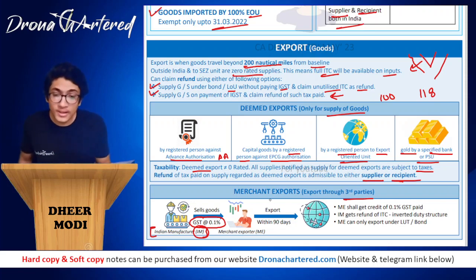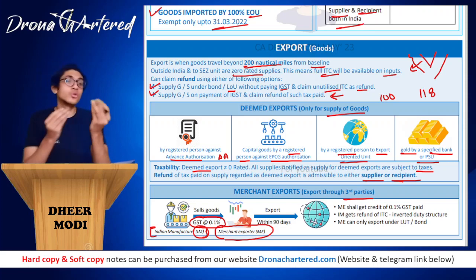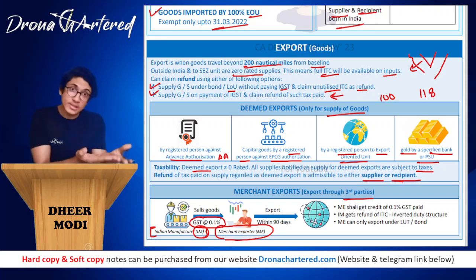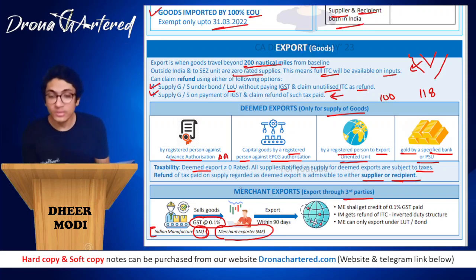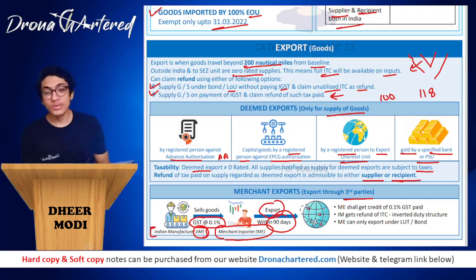He sells it to a third party. Over here your third party is your merchant exporter, that is your ME. The manufacturer says that, boss, I only know how to manufacture goods, you know more about export, so I will sell the goods to you and then you export it outside. So in such a case, he sells the goods to the merchant exporter, that is he sells the goods to ME and charges GST at the rate of 0.1%. Now this merchant exporter exports these goods within 90 days to outside India. Within 90 days from this transaction, he sells those outside India.